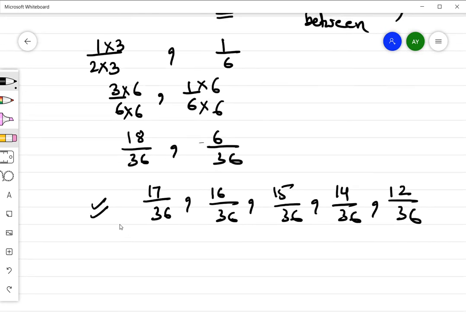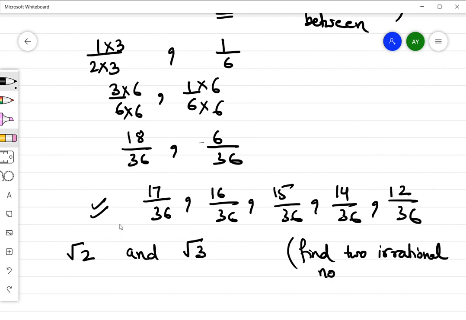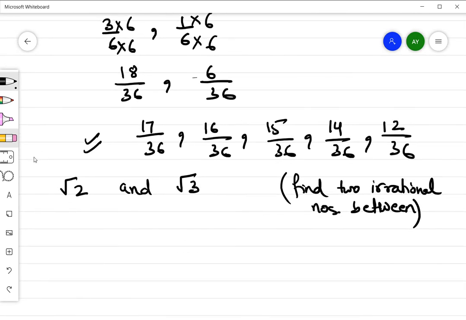Now if you have to find irrational numbers between two numbers, suppose I write root 2 and root 3. You have to find two irrational numbers between these, root 2 and root 3. So how will we do it? We know that root 2 is 1.414 and it keeps on going, and root 3 is 1.732 and keeps on going like that. So I need to make two irrational numbers.